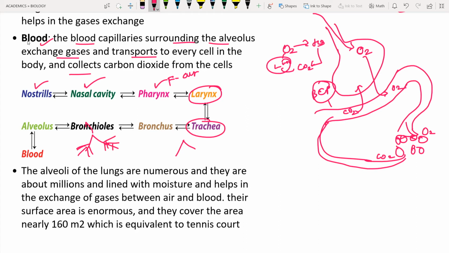These bronchioles again turn into sac-like structures known as alveolus or alveoli. And these are the structures of the lungs. This is the right lung and also the left lung. Here, from the alveolus you will see the blood. The oxygen will mix with the blood, and at the same time the carbon dioxide will be released from the blood into the alveolus.